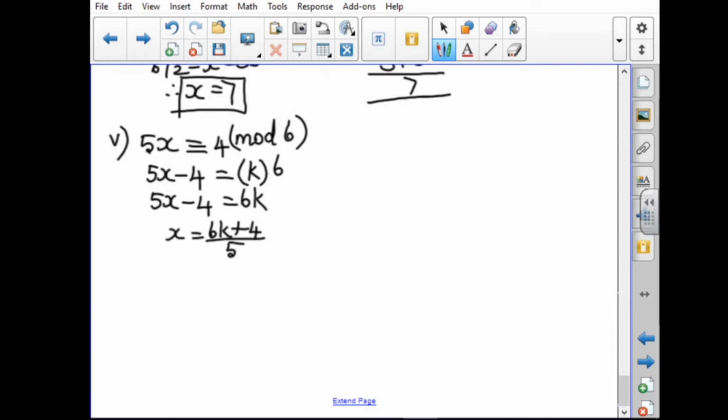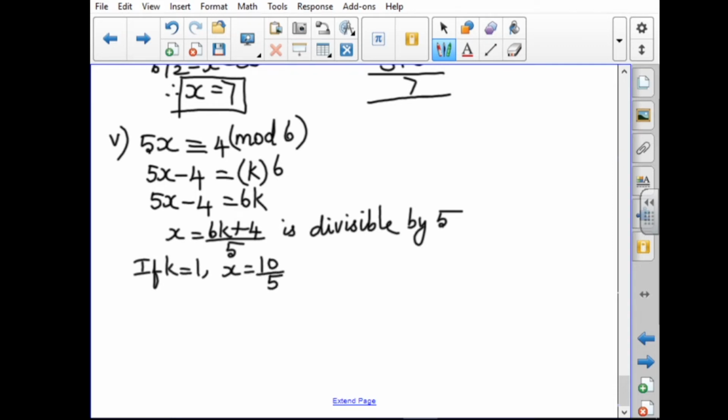This means in the denominator we have the number 5. It should be divisible by 5. So first you have to find the least value. For the next value, you can just add the denominator 5. So we first put k equal to 1. The answer will be x equal to 10 by 5. The answer is 2. So it is divisible by 5.